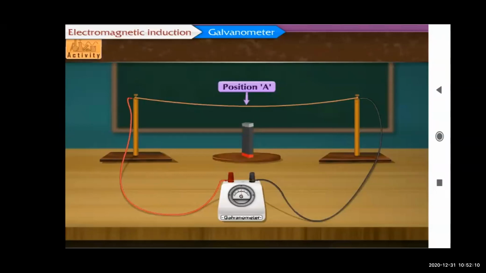Let's consider this position of the copper wire as position A. Now further what we are going to do, connect one wire from one end of the copper wire and connect it to the terminal of the galvanometer. So you can see on the left hand side, one wire is connected to one stand and connected to the galvanometer.